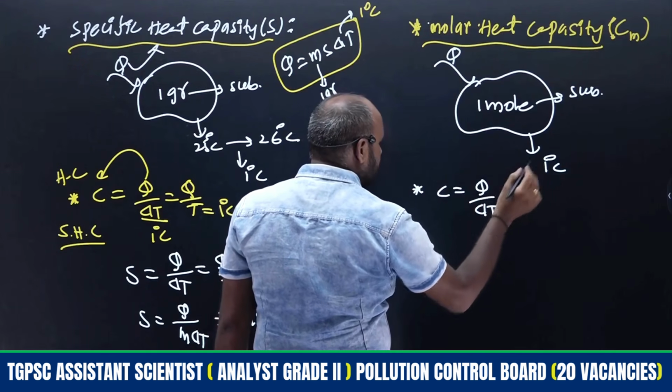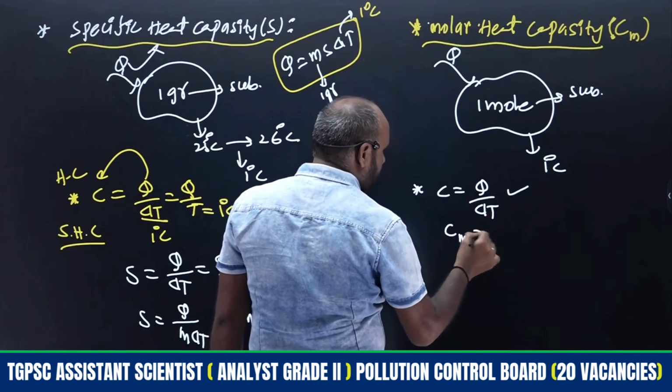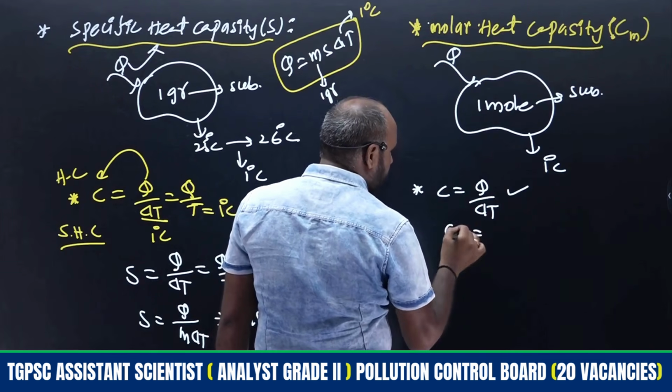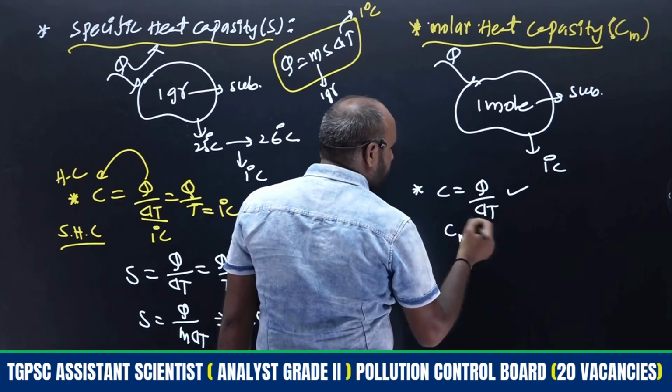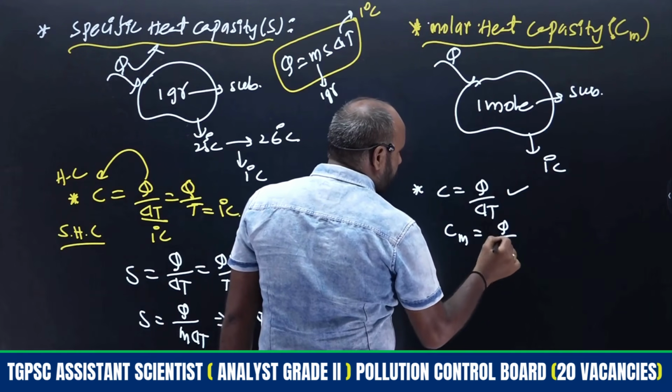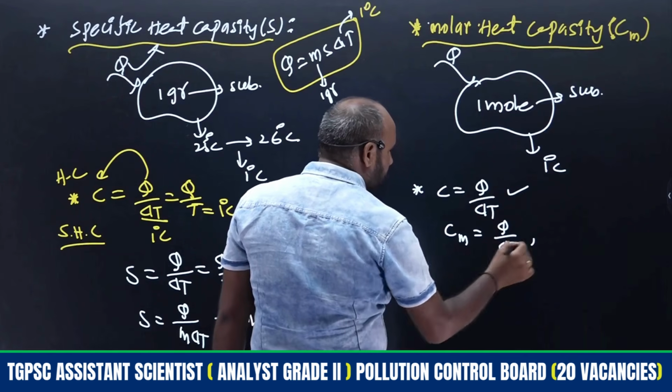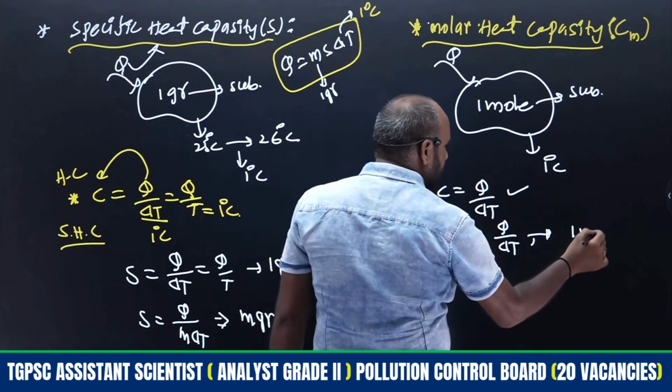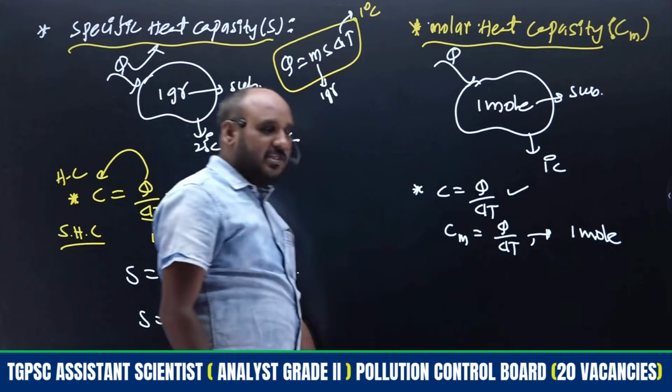So this is the heat capacity. For 1 mole, that is Cm, it is Q by delta T only. This is applicable for 1 mole only.